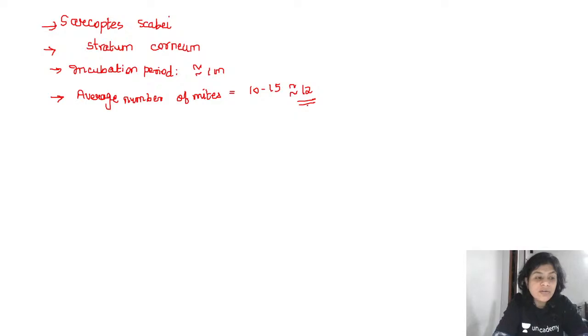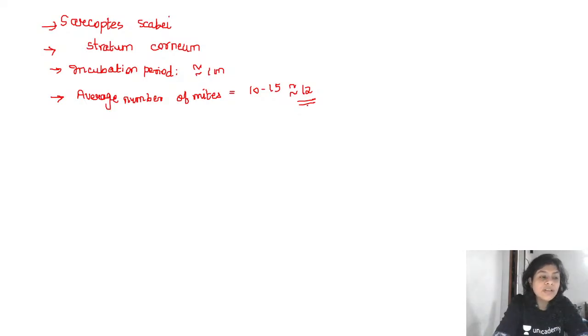Now, why is it not 3000 as Omkar mentioned? See, what happens is when you are an immunocompetent person and you get a scabies infestation, your natural response is to scratch. You will itch, right? You will have that sensation to itch and you will scratch. So when you are scratching, what are you doing? You are trying to remove the mite from the stratum corneum. Stratum corneum is the most superficial layer of the epidermis, right? So definitely you have access to it.